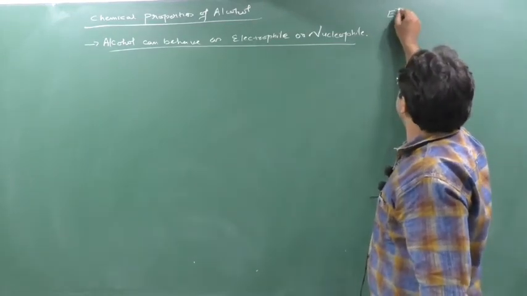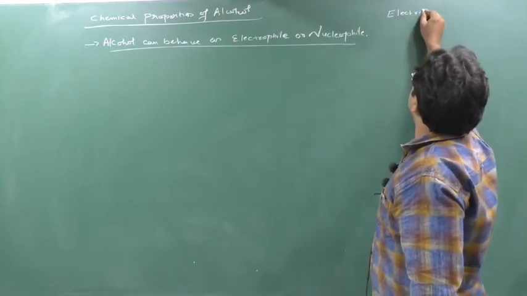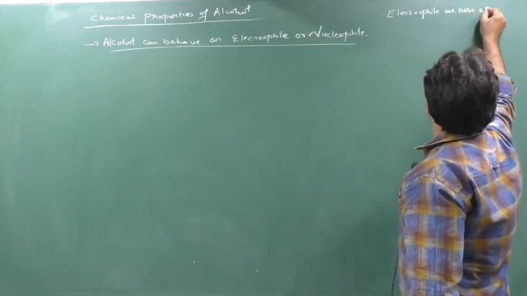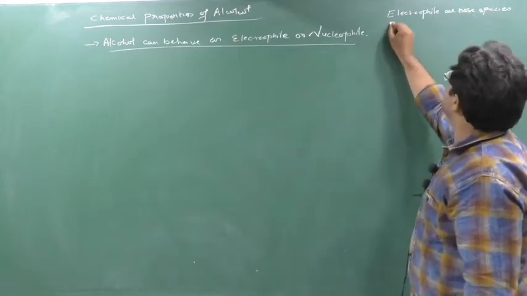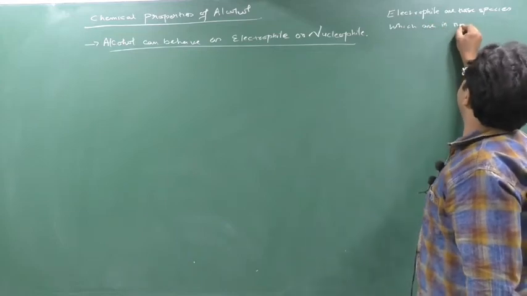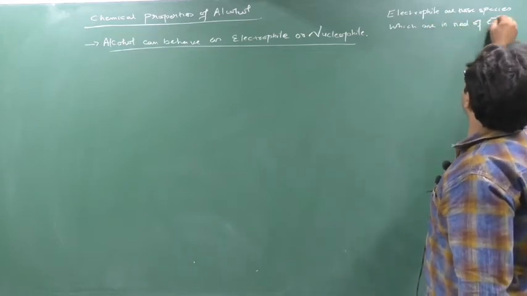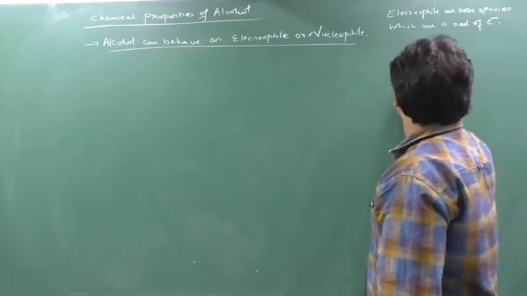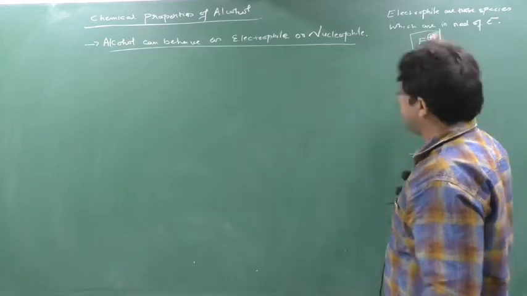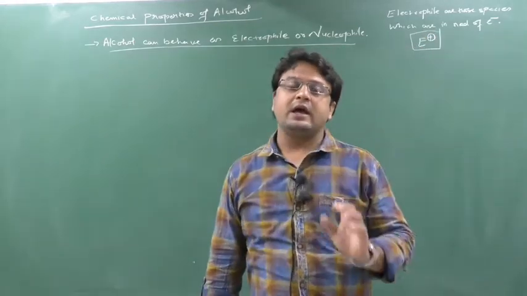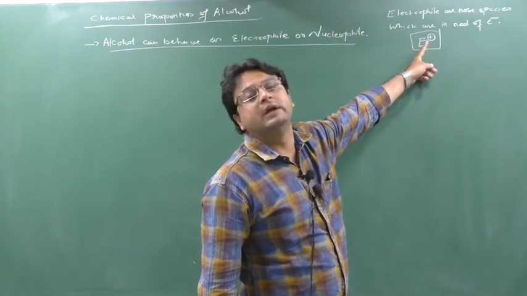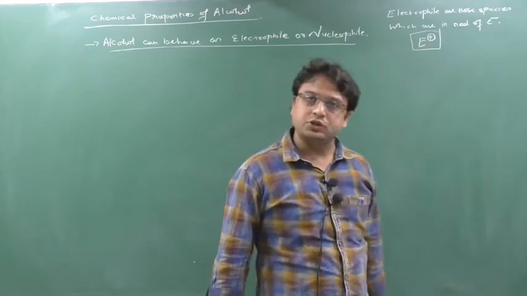See students, electrophiles are those species which are in need of electrons. They require electrons. That's why they have a positive charge on them. Means they are in a requirement of electrons, so they have a positive charge on them.